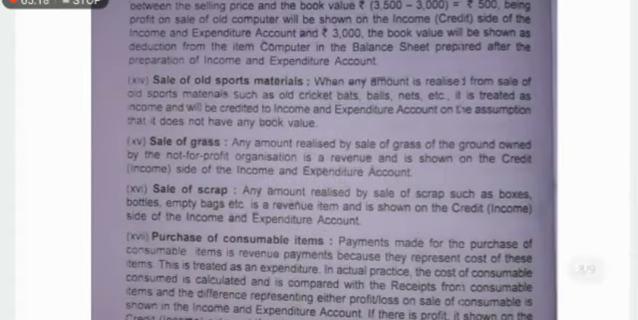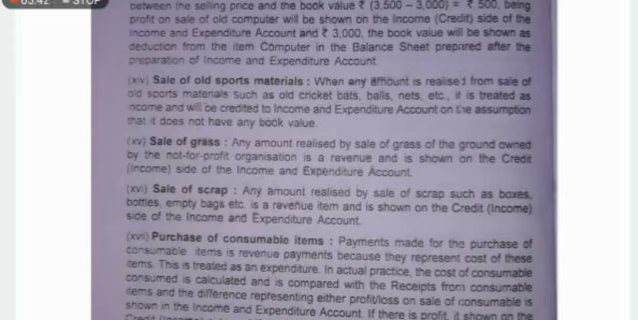Sale of all sports material. When any amount is realized from the sale of old sports material, such as cricket balls, bats, nets, etc., it is treated as an income and will be credited to the income and expenditure account, on the assumption that it does not have any book value.